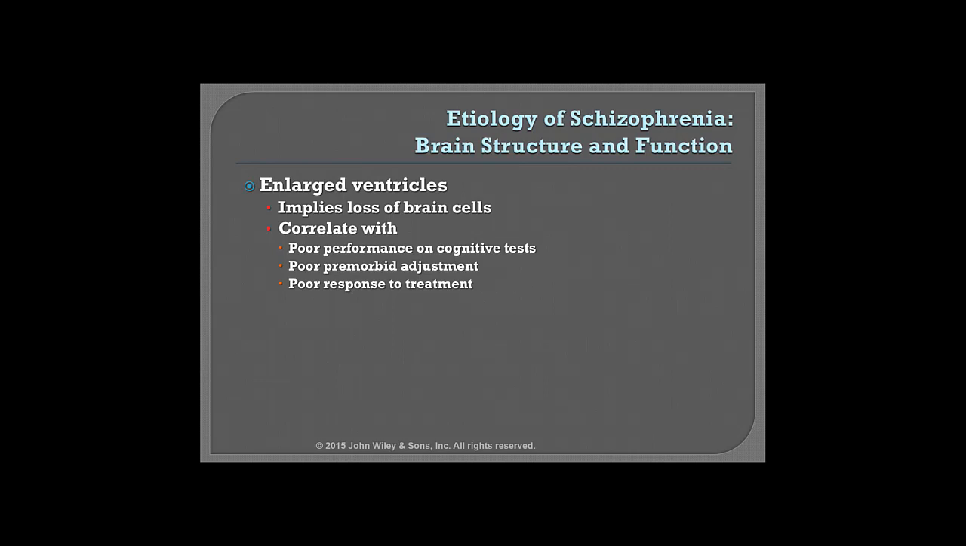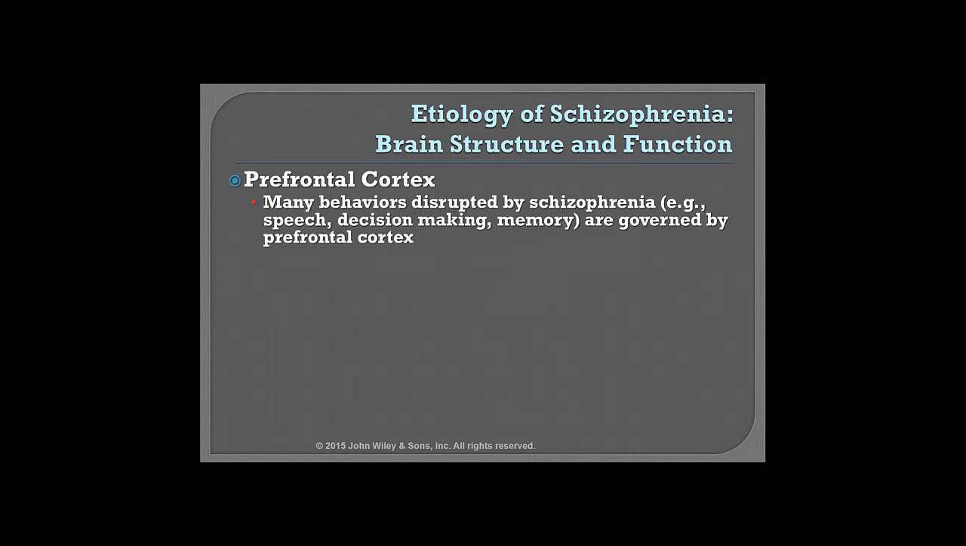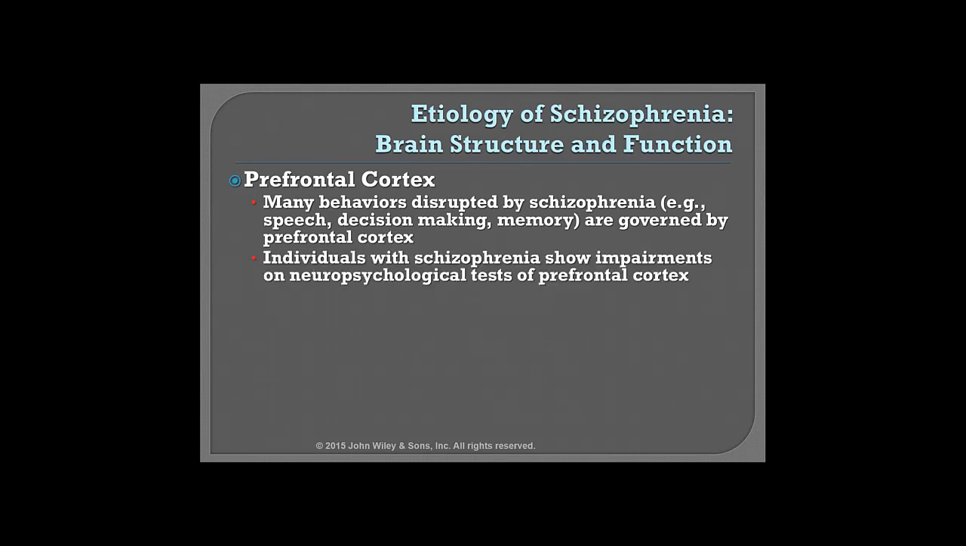Other brain structure issues that we look at include the prefrontal cortex. We know that many behaviors are disrupted by schizophrenia. Remember, your prefrontal cortex controls things like speech, decision-making, memory. Individuals with schizophrenia show a lot of impairment in the neuropsychological tests of the prefrontal cortex. MRIs indicate that there is a reduction in gray matter volume in individuals that have schizophrenia.